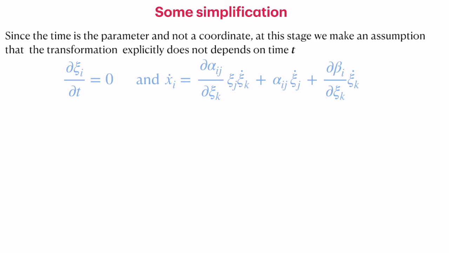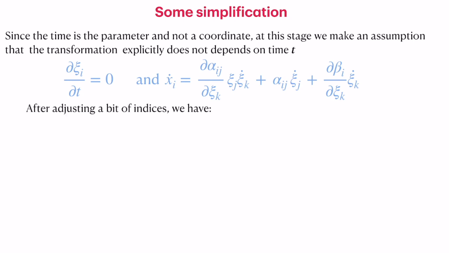In such a case, velocity can be written as xi dot is equal to, it's simply a chain rule which you use. You have alpha ij which depends on the position, and then you differentiate and then differentiate the position. That is d alpha ij by d xi k, xi j, xi k dot, and alpha ij, xi j dot plus d beta i by d xi k into xi k dot. So this is the expression for velocity if the transformation explicitly does not depend on the time, which is okay for us because time is not a coordinate, it's only a parameter.